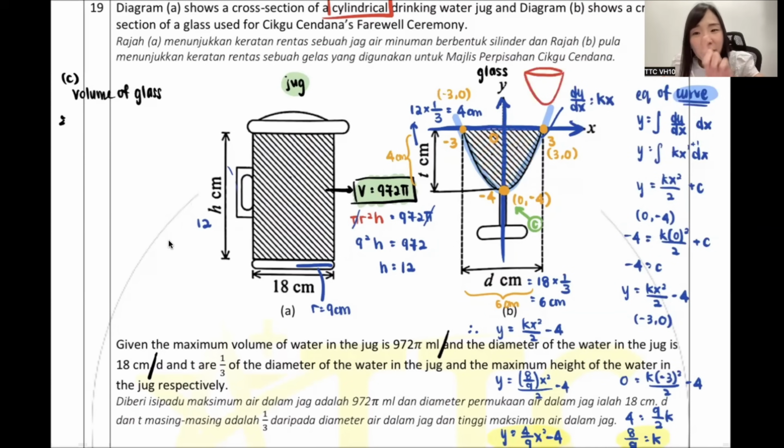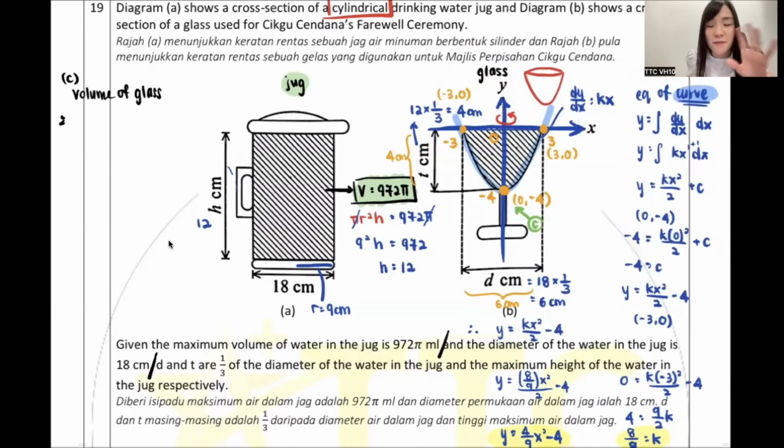Correct? Can anyone tell me if you want to get a glass of that shape, should you rotate the x-axis or rotate the y-axis? Exactly. Very good, Michelle. It's like common sense. Rotate the y-axis, then you will get that shape. Because if you rotate the x-axis, I don't even know what shape that is. It will become like an oval shape. But obviously you want a cup shape, so you should rotate the y-axis.